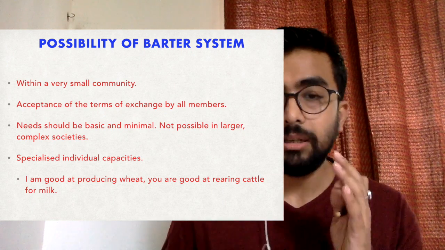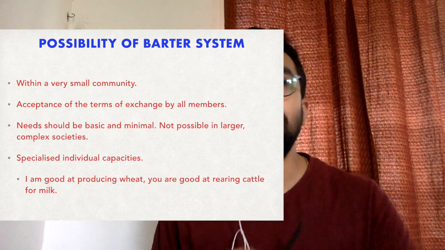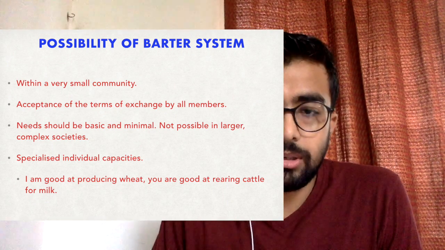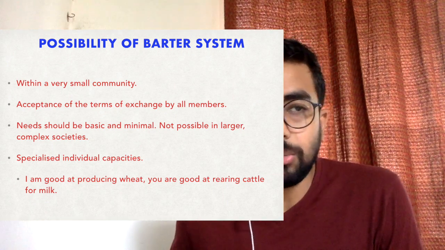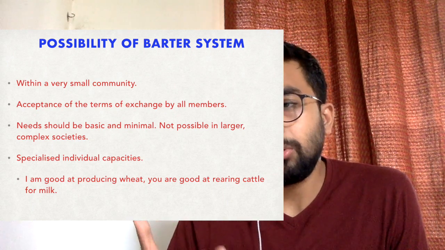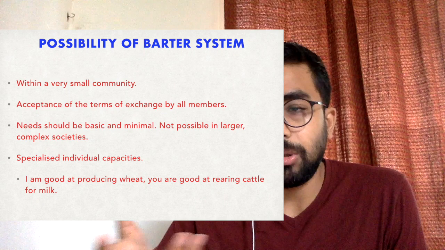You cannot have a barter exchange system in a very huge group, like India's population of 130 crores. In such a situation, it is not going to be possible to have a barter system. A barter system is possible in a family or a village, with at most 20 or 30 people.